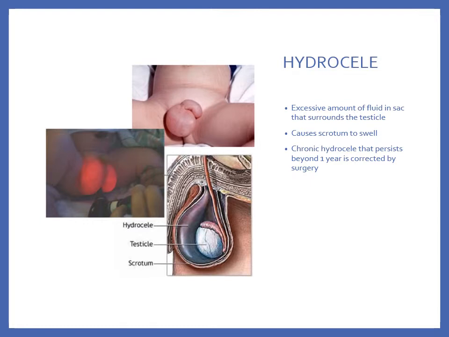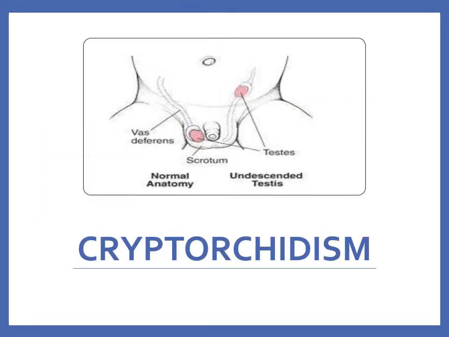You can see the picture on the left when they're illuminating the scrotum with a light. That scrotum that's filled with fluid illuminates red. You can see the picture on the top. Both sides are involved, but it doesn't have to have both sides involved. You can have one side or the other. Herniation of the scrotum is possible with hydrocele, as well as torsion. So it's important to monitor for pain as well.